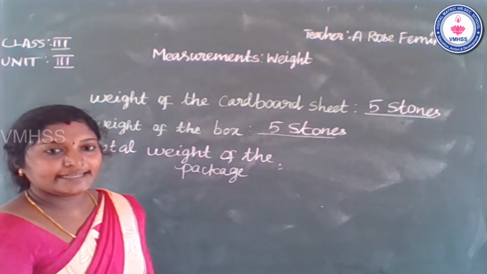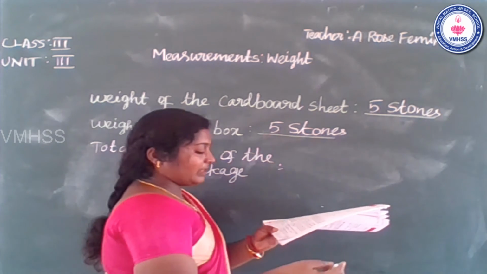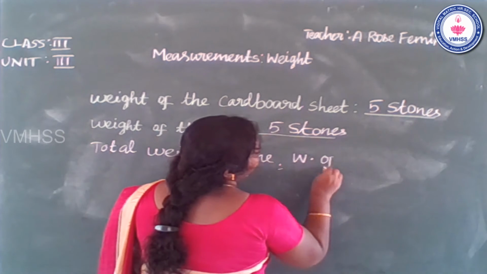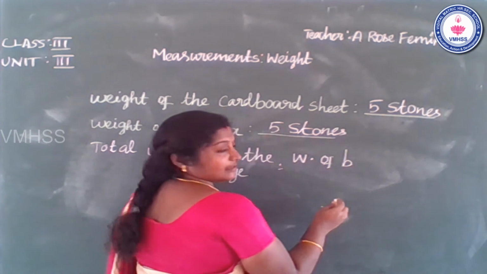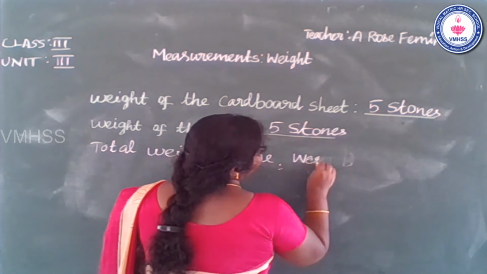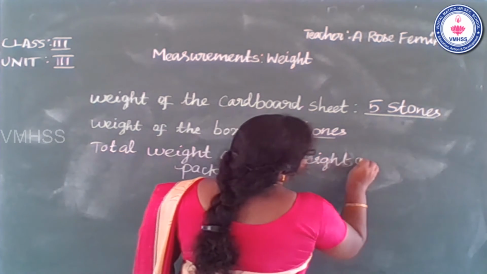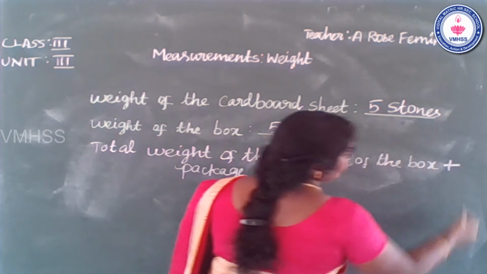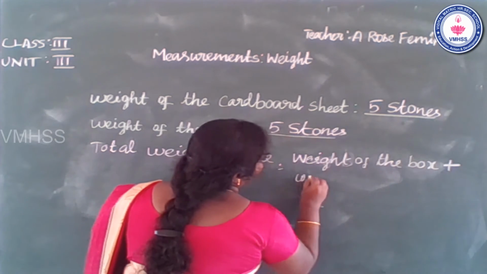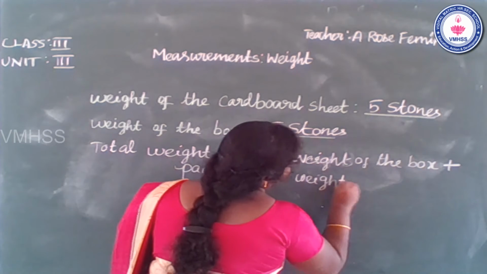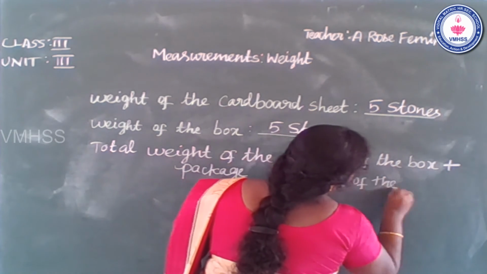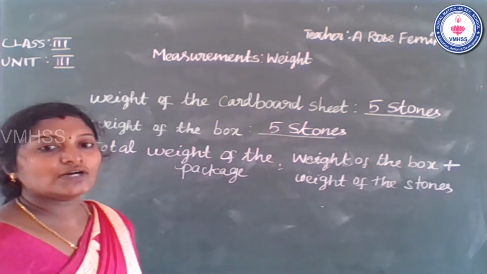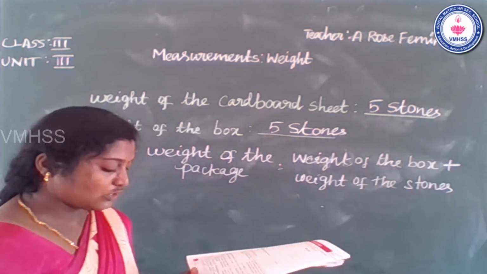Adding 2 stones. Weight of the box and weight of the stones. So weight of the box plus weight of the stones.